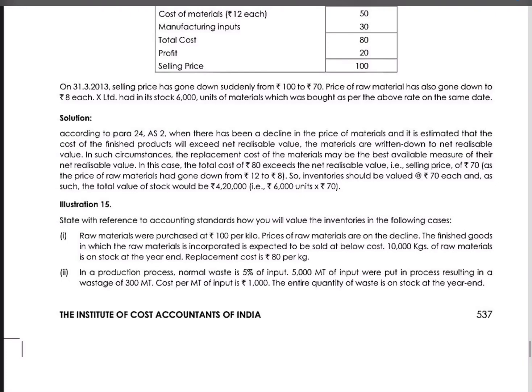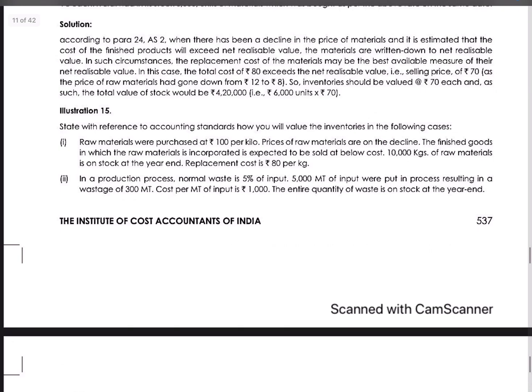Illustration 15, Accounting Standard 2, page number 537 from study material. State with reference to accounting standards how you will value the inventories in the following cases. Raw materials were purchased at 100 per kilo. Prices of raw materials are on the decline. The finished goods in which the raw materials is incorporated is expected to be sold at below cost. 10,000 kgs of raw materials is on stock at the year end. Replacement cost is 80 rupees.